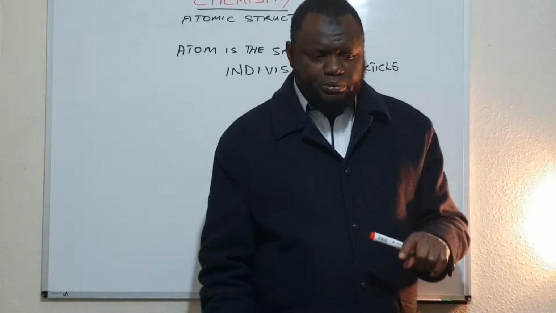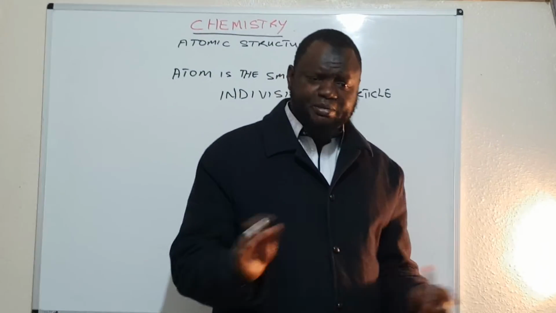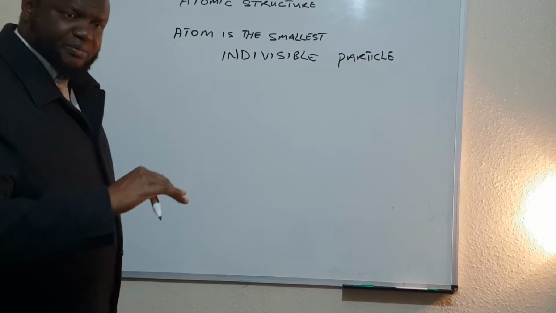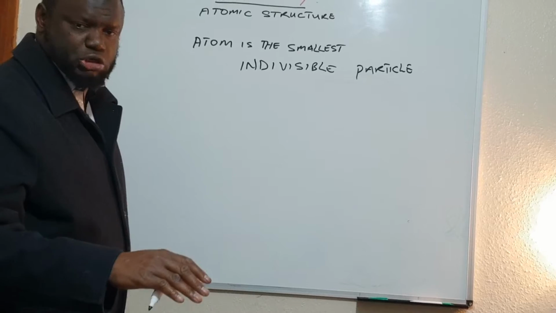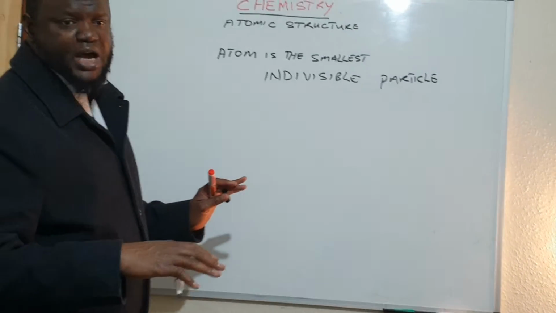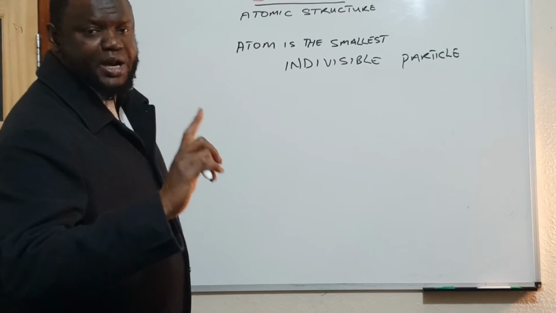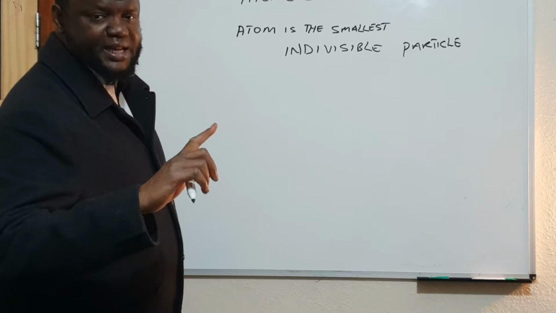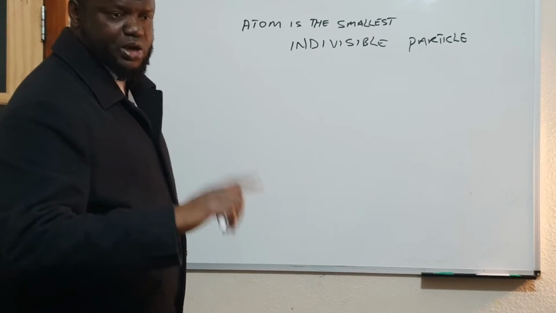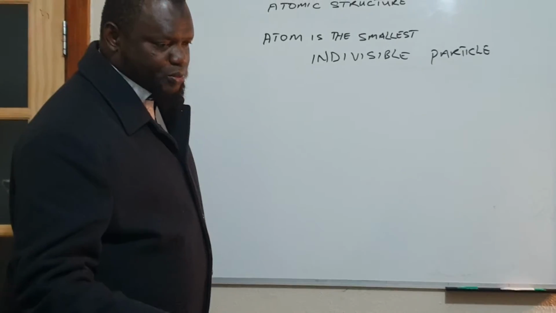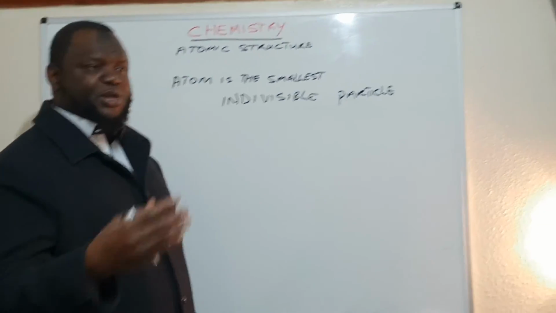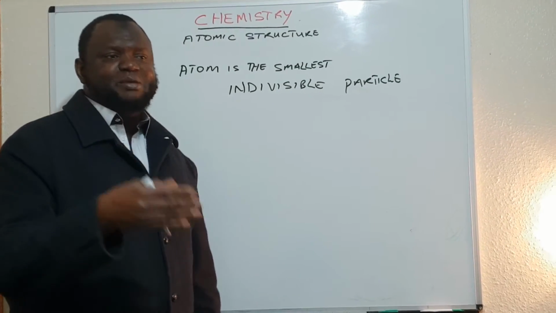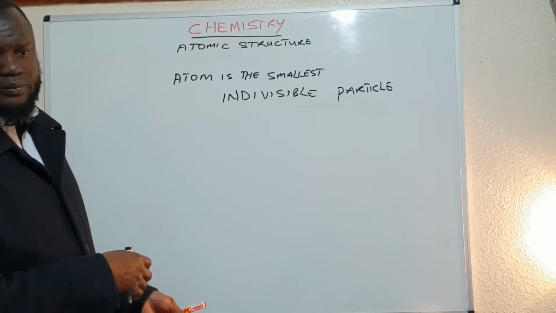The difference between an element and an atom is very, very narrow. An atom of an element has the same atomic structure. If you say hydrogen, hydrogen will always have one proton and one electron. Sodium will always have its own structure too. So an atom of an element has the same structure, and the element will be the name of the atom, we can say.